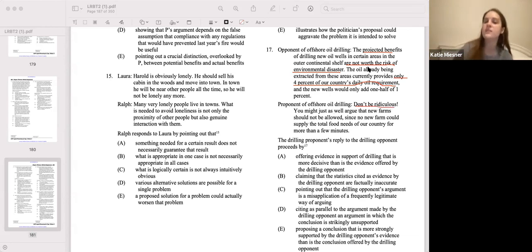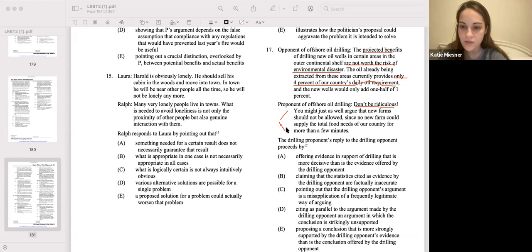So essentially calling this conclusion ridiculous, that it's not worth the risk. And it brings in another example, saying that we shouldn't bring in new farms because one farm is not going to provide enough food for more than a few minutes. So basically it's providing an example that's meant to be similar to the one before to show why the conclusion is bad.